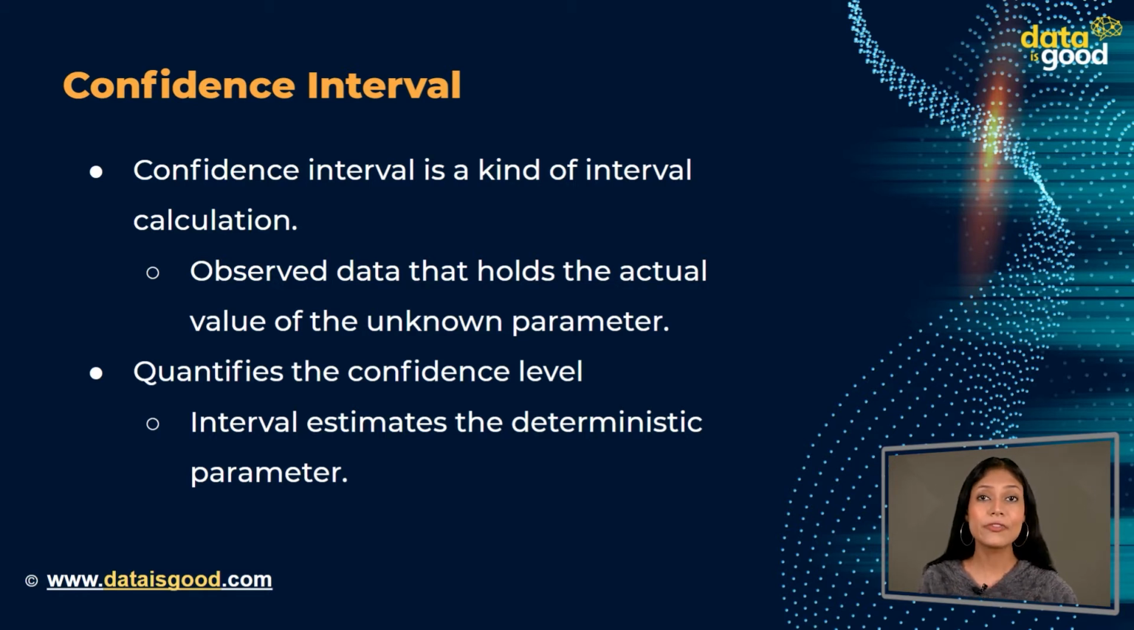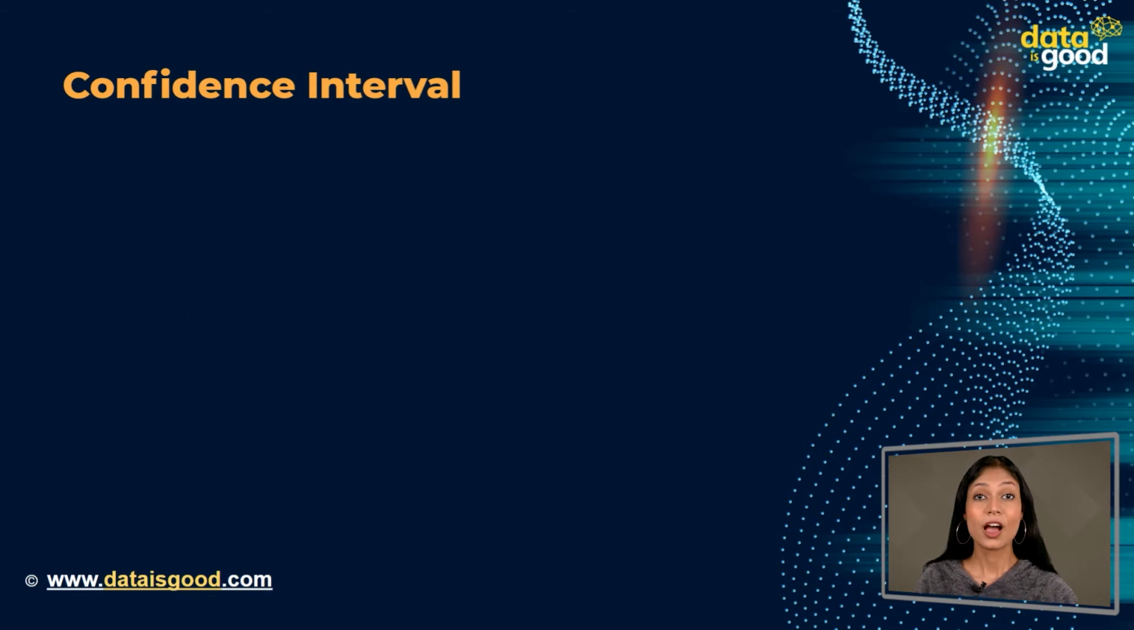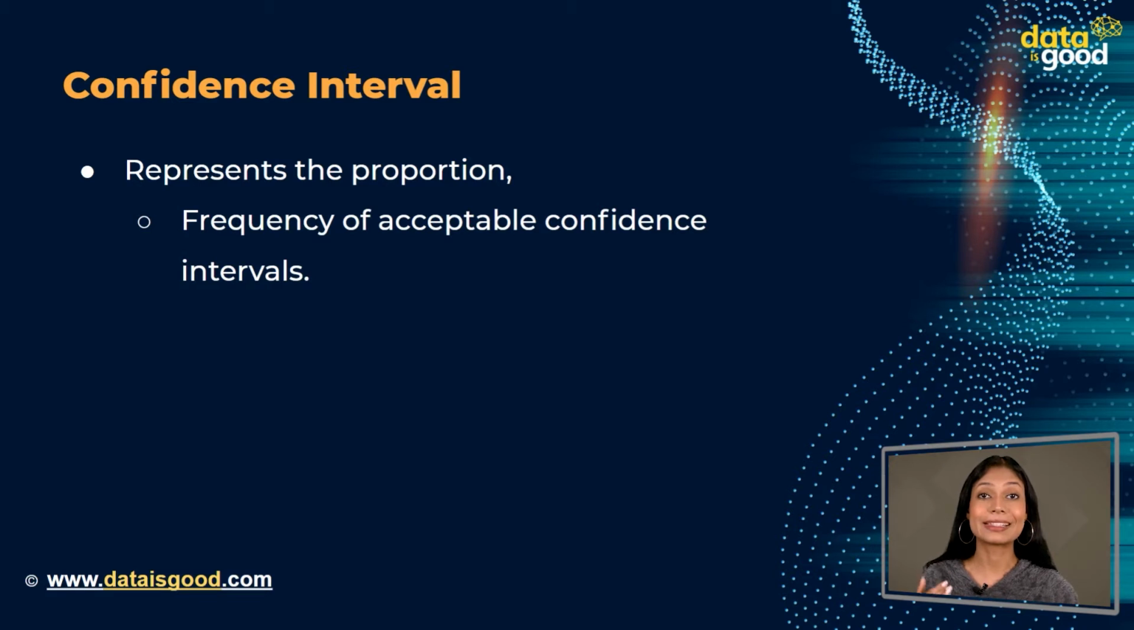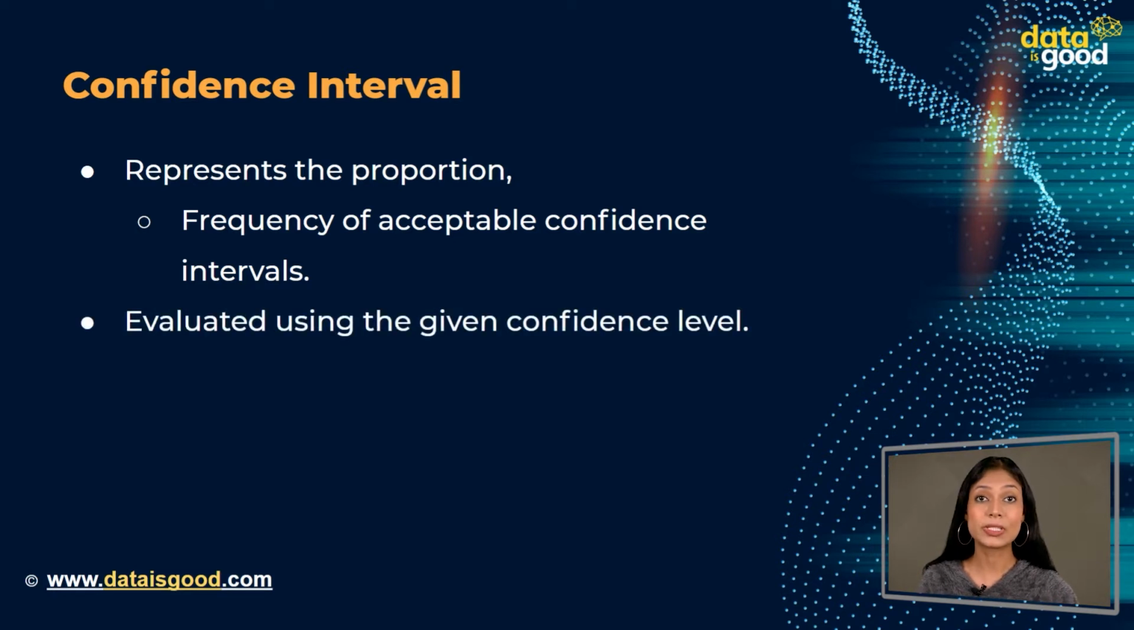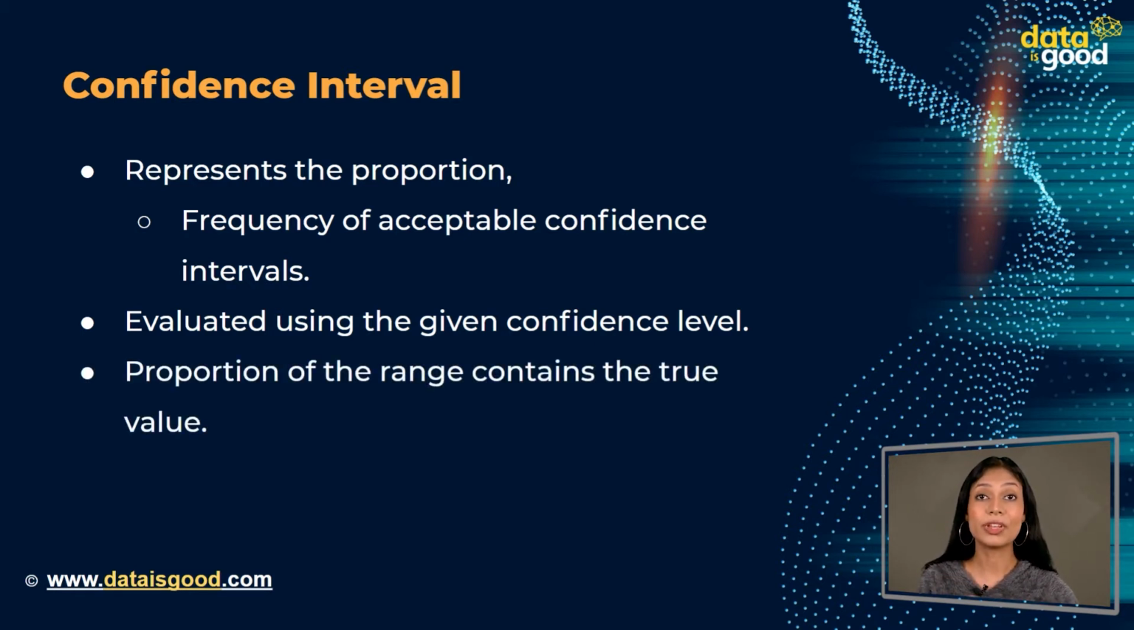We can say that the confidence interval is based on the standard normal distribution where the z-value is the z-score. A confidence level represents the proportion, that is, the frequency of acceptable confidence intervals that contain the true value of the unknown parameter. In other words, the confidence intervals are evaluated using the given confidence level from an endless number of independent samples, so that the proportion of the range that contains the true value of the parameter will be equal to the confidence level.